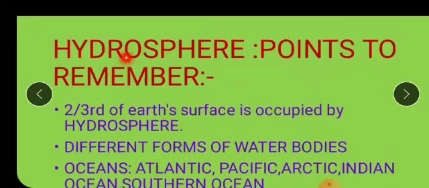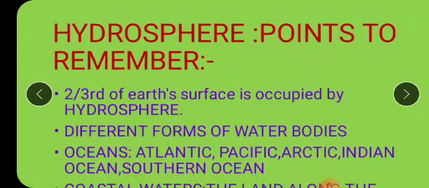Now children, the meaning of this word hydro is what? Water. So whatever water surface or water content we have on the earth's surface, that is all said to be hydrosphere. Okay, the water part of the earth, in simple terms, is said to be hydrosphere. Hydro means what?